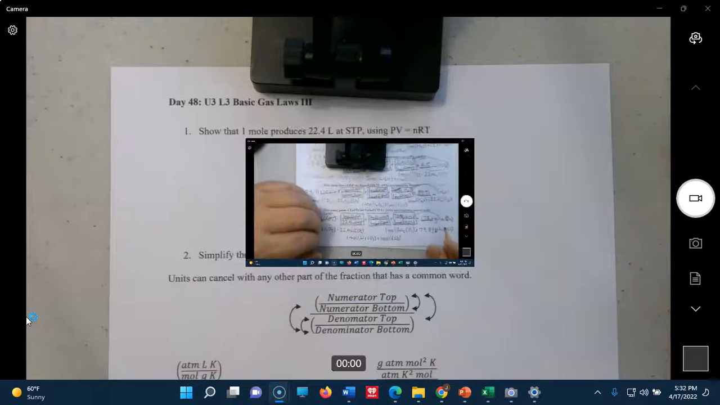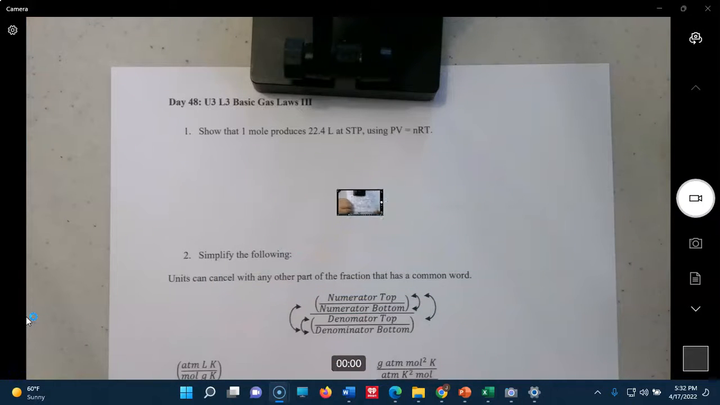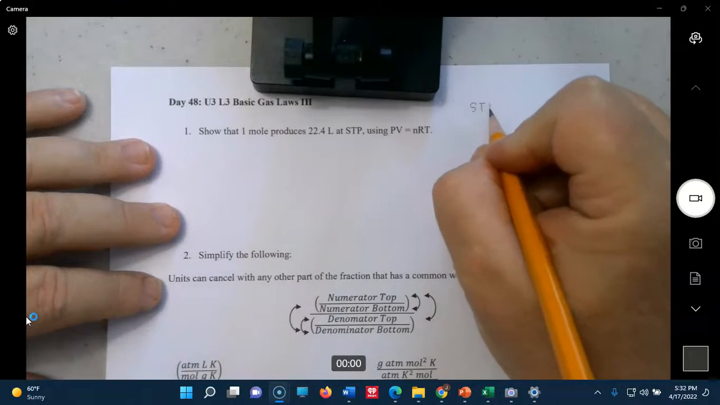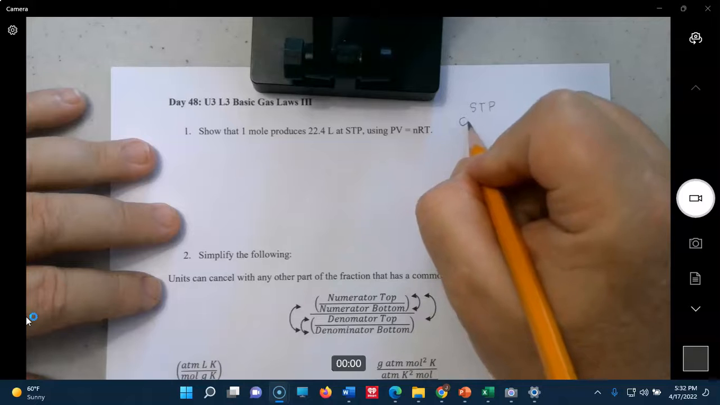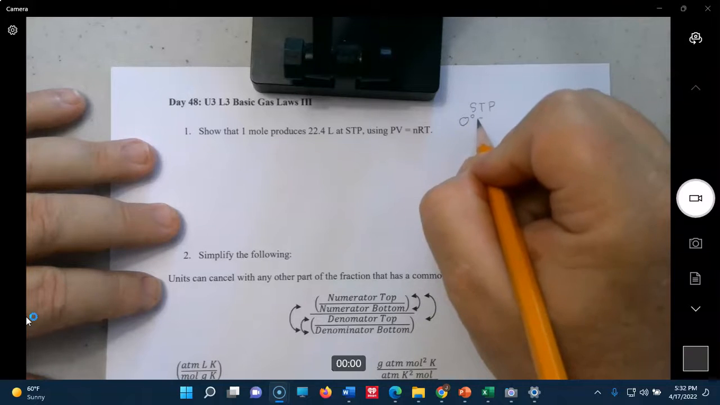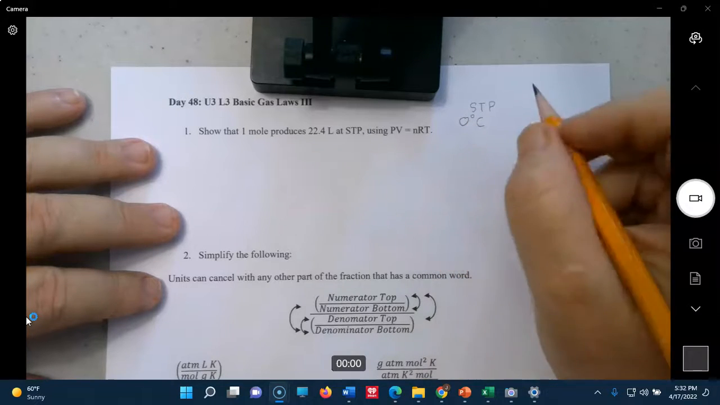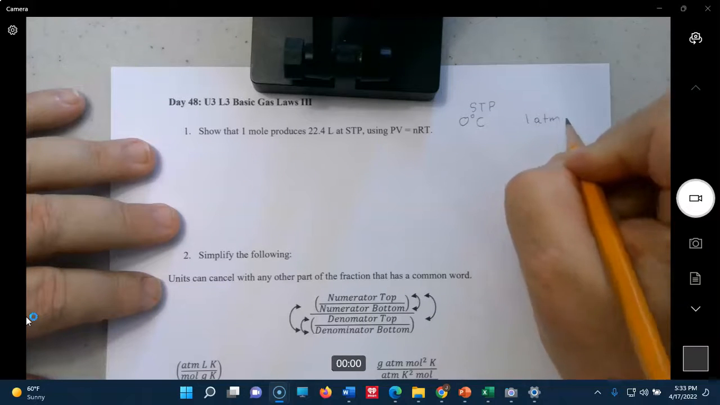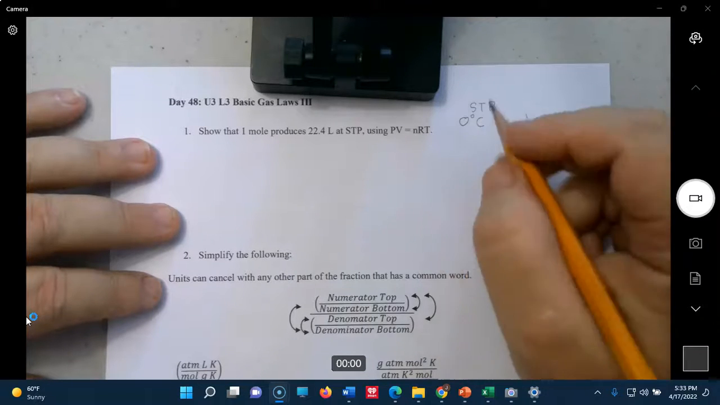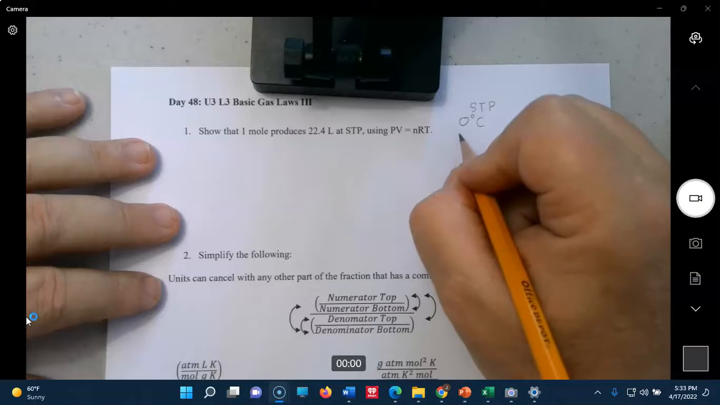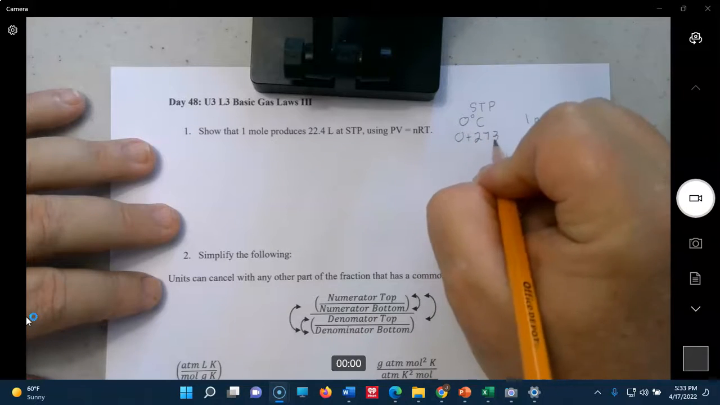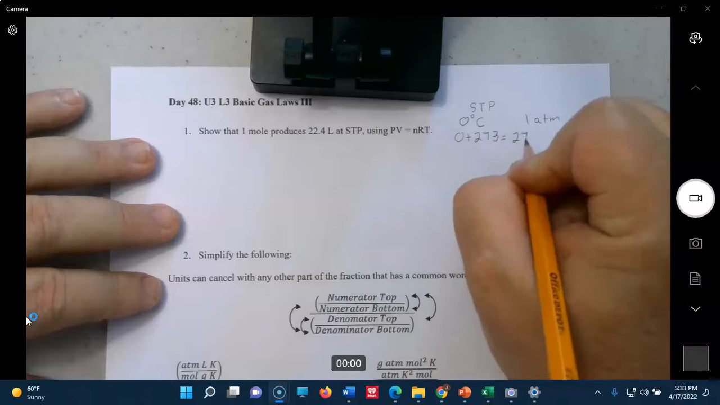So all throughout this lesson, we've been saying that 1 mole of any gas equals 22.4 liters at STP. So let's prove it. STP means 0 degrees centigrade and 1 atmosphere, normal room pressure. We need to convert that. To go from centigrade to Kelvin, it's 0 plus 273 equals 273 Kelvin.